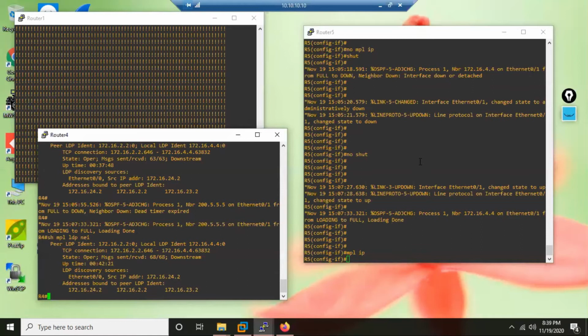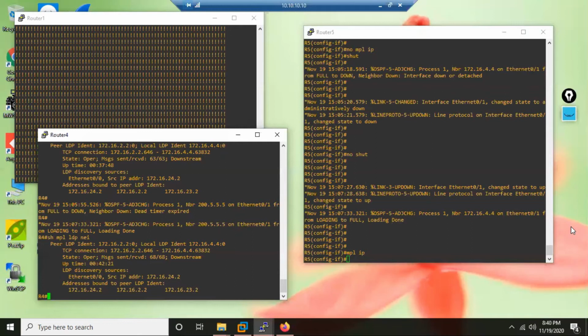Suppose this is OSPF. In OSPF, what was the option? Clearing the OSPF process, right? Clearing the OSPF process changes the router ID. But in LDP, we don't have any such command. So what will be your only option? If I don't know the solution, my only option will be to save the configuration and restart R5. But that's dangerous, right? So do I still have any option left?